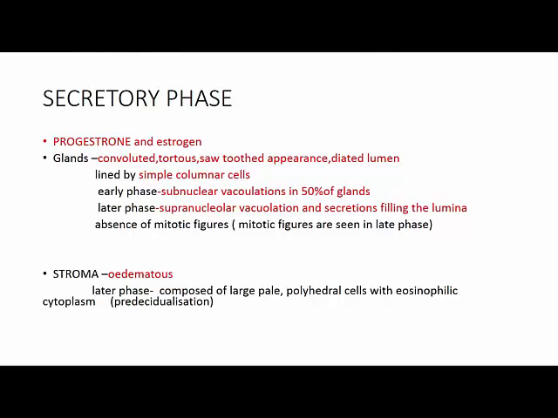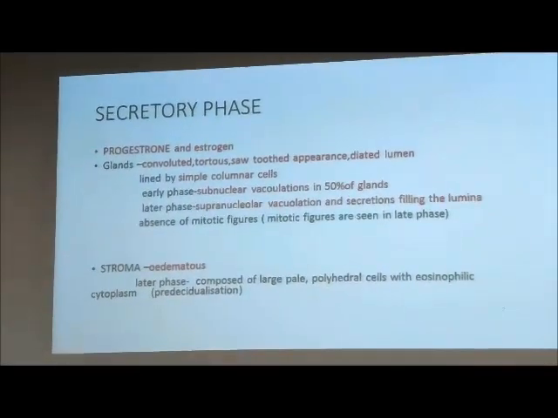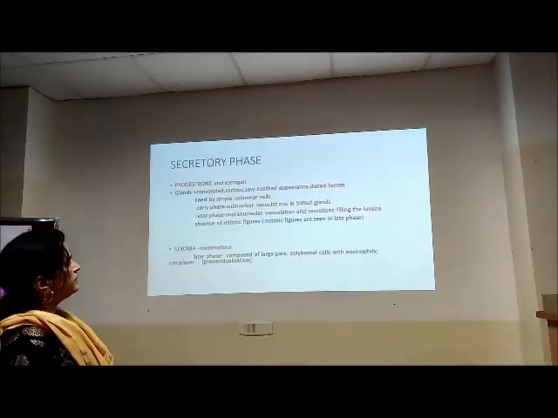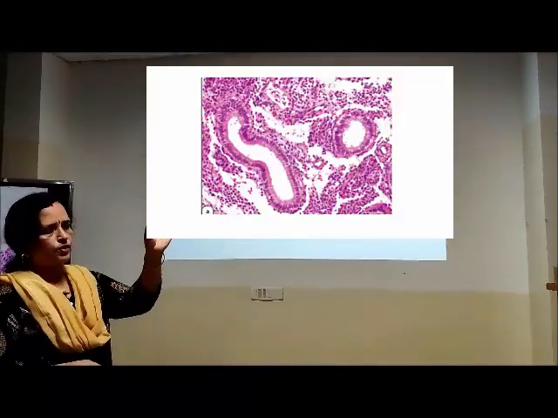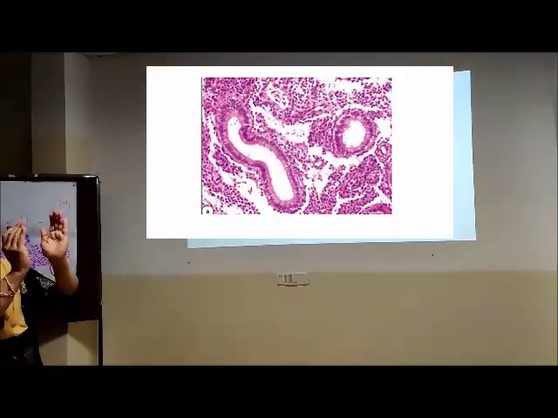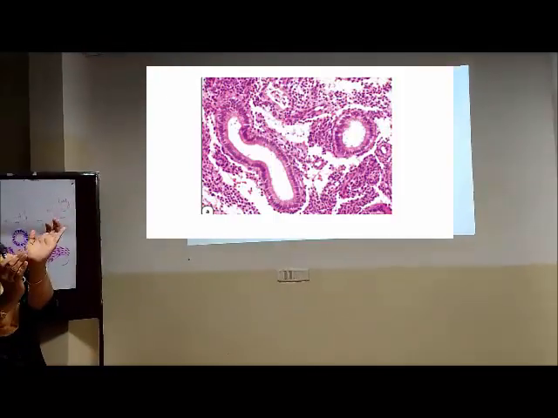So what happens to the glands? So glands start becoming tortuous. So they are convoluted. So proliferative, we said straight tubular glands. So imagine the tubular glands starting dancing.